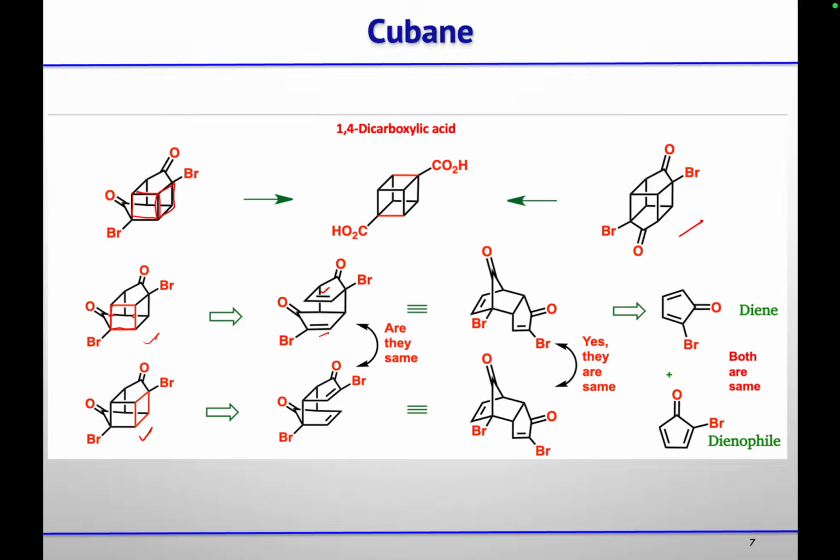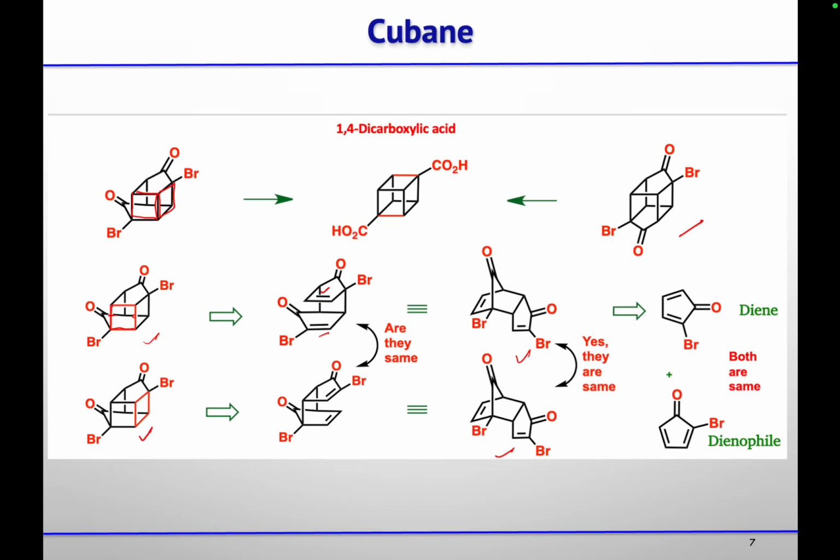Similarly, you can break the other four-membered ring also. Both of these compounds are the same. So just by doing a 2 plus 2 cycloaddition reaction, you are able to form the two other four-membered rings present in the molecule, besides the five-membered rings that are there.